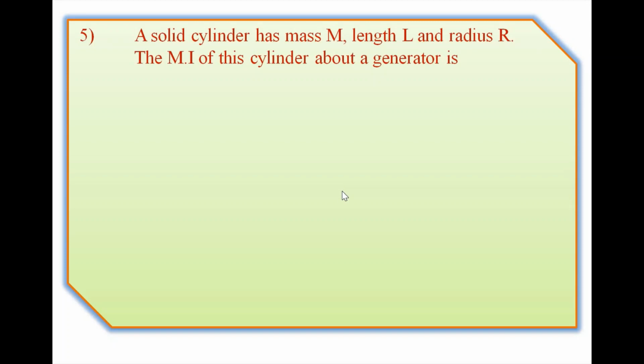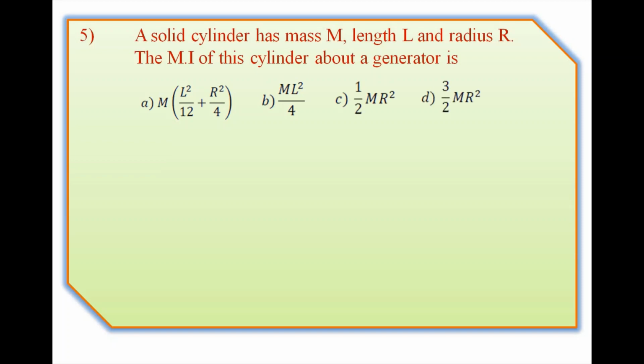A solid cylinder has mass capital M, length capital L and radius capital R. The moment of inertia of this cylinder about a generator is? Option A is M into the bracket L square by 12 plus R square by 4. Option B is M L square divided by 4. Option C is 1/2 M R square and option D is 3/2 M into R square. So let's see the solution.